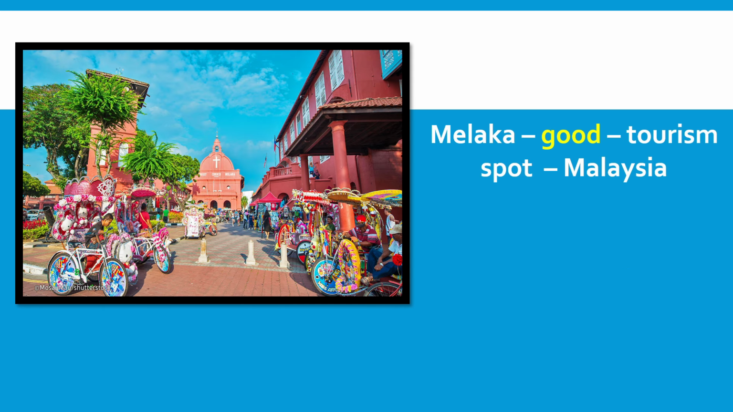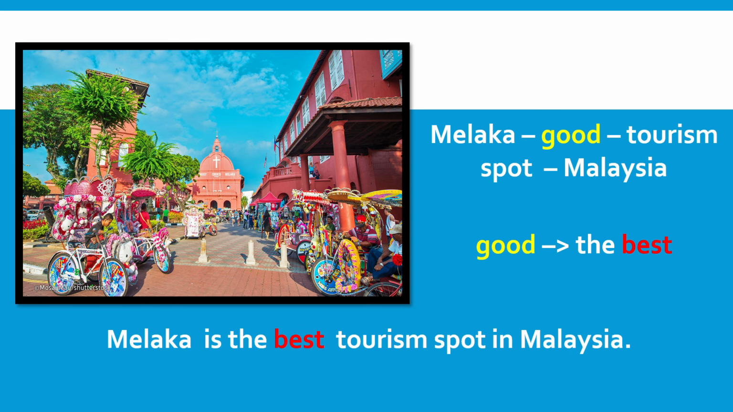Last example, Melaka, good, tourism spot, Malaysia. Good is an irregular adjective when it is changed to superlative form. Hence, when we change to superlative, it becomes the best. So the answer would be Melaka is the best tourism spot in Malaysia. So that's the end of our lesson today.